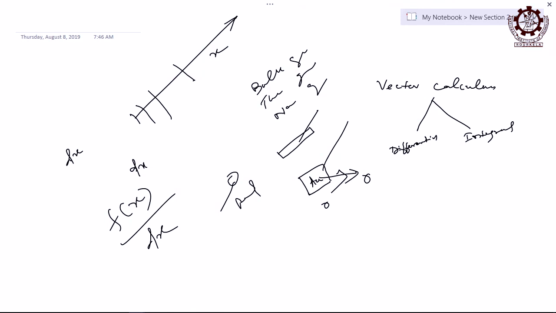But if a quantity f is represented by x, y and z in space, maybe, right, let a quantity be represented in space by 3 variables x, y, z, then what will you tell there? How will you do the differentiation? 3 variables are there, that is partial differentiation.